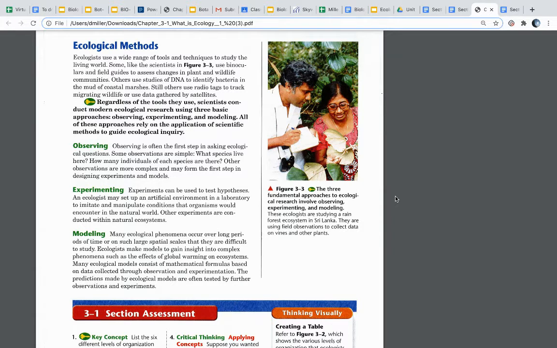Still others use radio tags to track migrating wildlife or use data gathered by satellites. Regardless of the tools they use, scientists conduct modern ecological research using three basic approaches: observing, experimenting, and modeling. All of these approaches rely on the application of scientific methods to guide ecological inquiry.